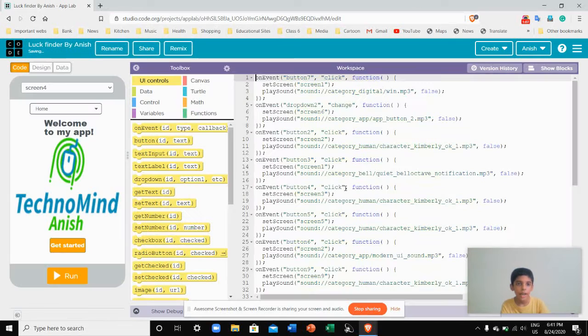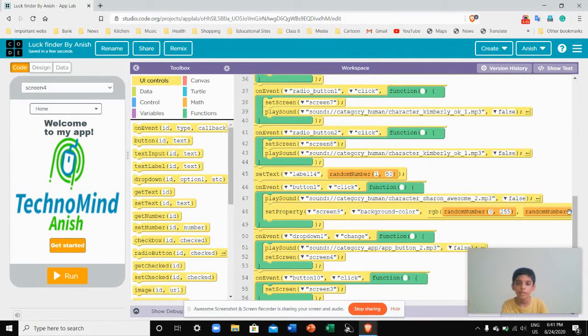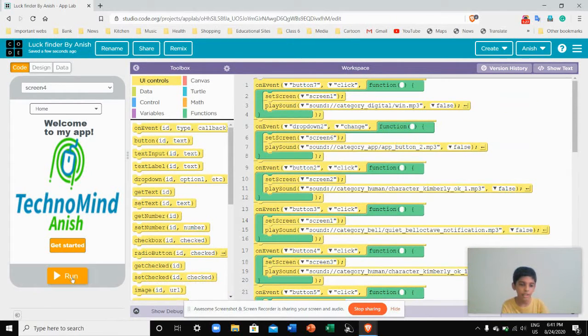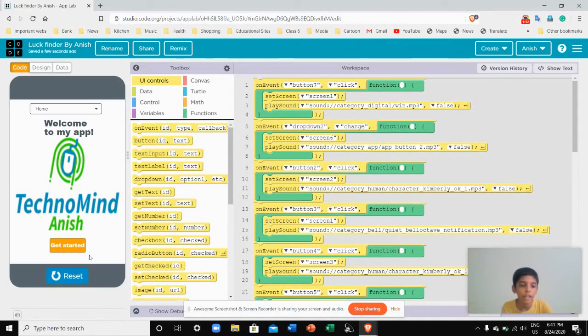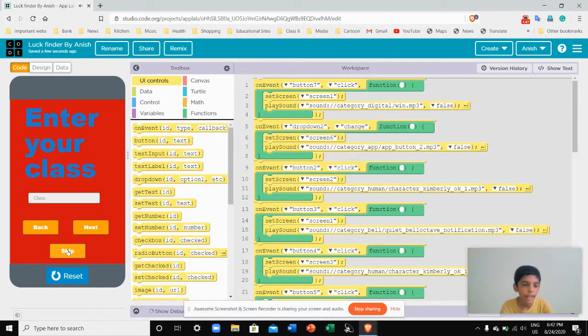I actually have created an app. This is the text-based, and this is the block-based coding. You just have to drag and drop. For example, I am dragging and dropping, and like this we can do. And if you run it, it will be like this. First of all, you have to click on run, and you have to click on get started. I have done like this, and you have to enter your name, and okay, and let's go to classes.